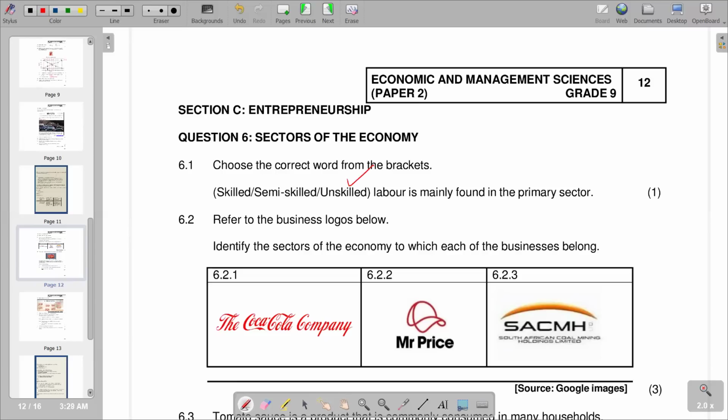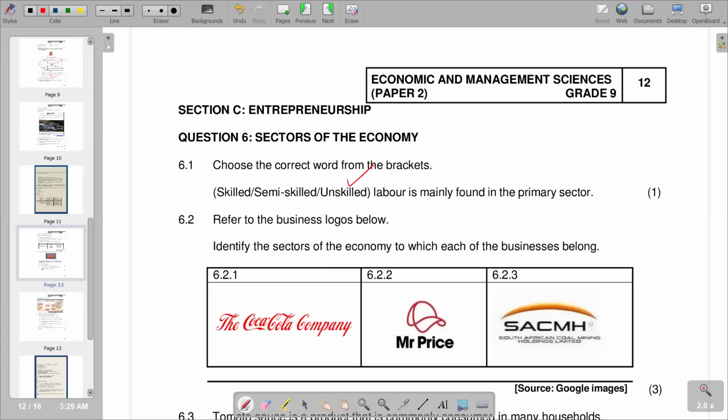Why? Because the type of job that is being done in the private sector does not need much skill. Not many skills are needed in the type of work that is done in the private sector. That's why we see unskilled labor being more concentrated in the primary sector. So 6.2: refer to the business logos below. Identify the sector of the economy to which each of the following belongs. So we can just try to see which sectors we can relate to.